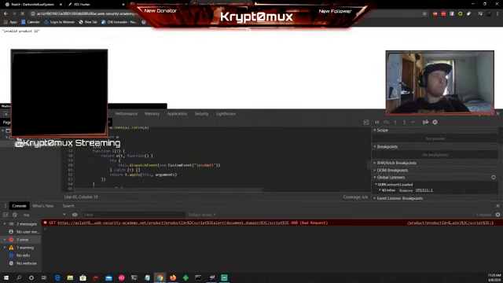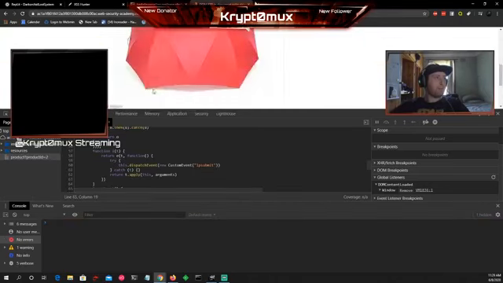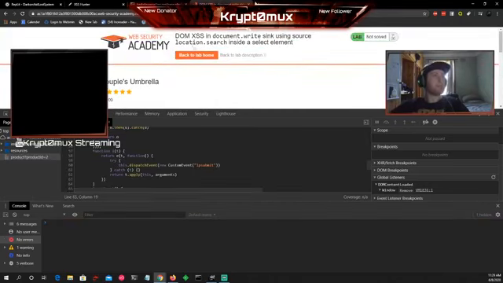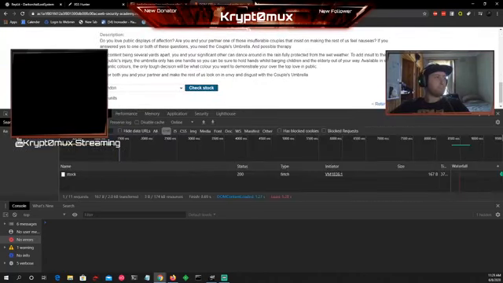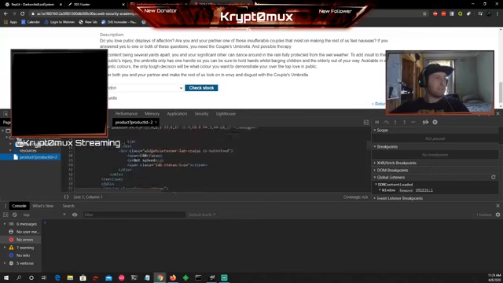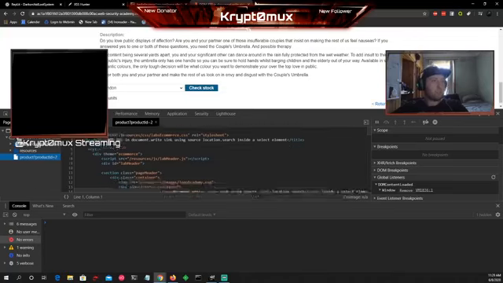What it's actually doing is grabbing the product ID. If I do 2, what's that going to come up with? 2 is going to come up with umbrella. Oh, that's the product ID. Okay, so we need to modify one of these. That makes sense now. So DOM XSS in document write sink using source location search inside a select element.